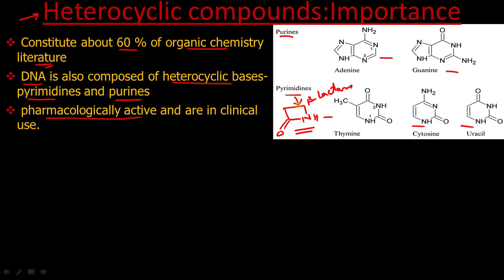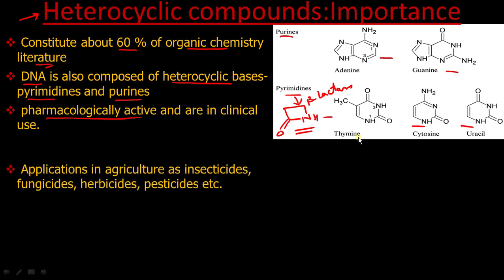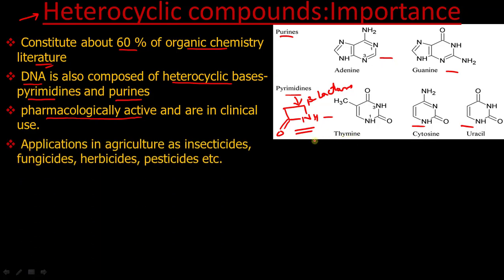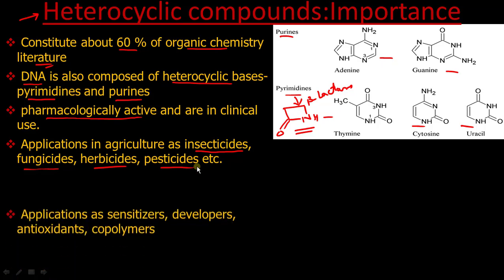So they are medicinally, pharmacologically active, they are used in clinical use, and they are also used as insecticides. Their application is in agriculture. So actually they have very wide applications, because most of the organic compounds are heterocyclic. They are fungicides, they are herbicides, they can be used as pesticides.